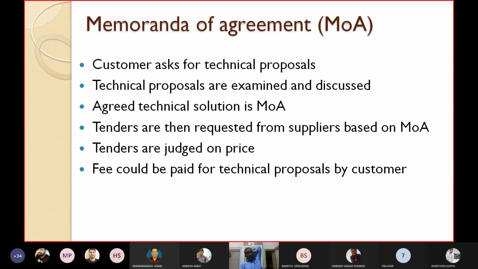Normally the tenders are judged on price, and normally we follow the L1 price, the lowest price. These tenders are judged on price. Of course, based on that price, those tenders can be evaluated or judged. A fee could be paid by the customer for technical proposals. So the customer may pay some of the fee for the technical proposals. Those clauses must be present in the MOA, Memoranda of Agreement.